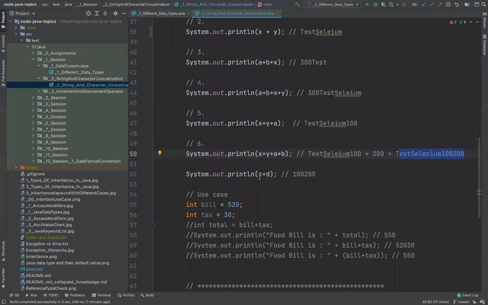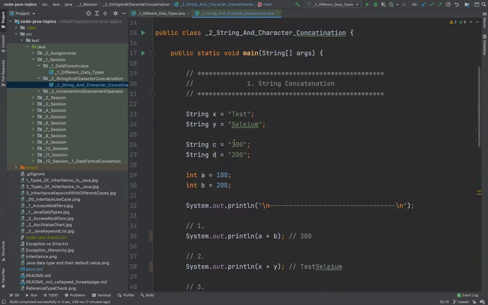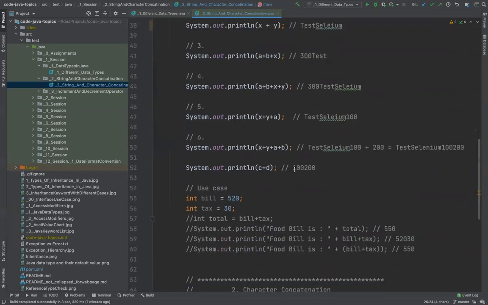All right. Then you see C plus D. Now what is C plus D? C was 100 and D was 200, but they are stored as strings. So they have been concatenated like this as a string, 100 and 200 brought together as a set of characters.